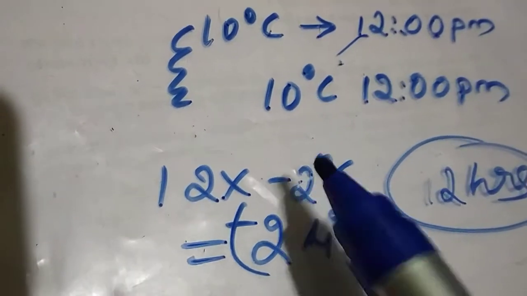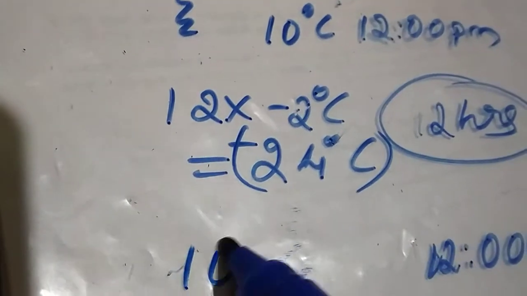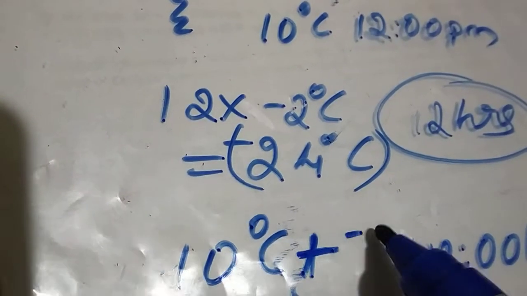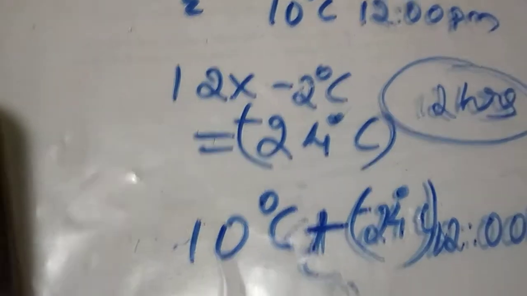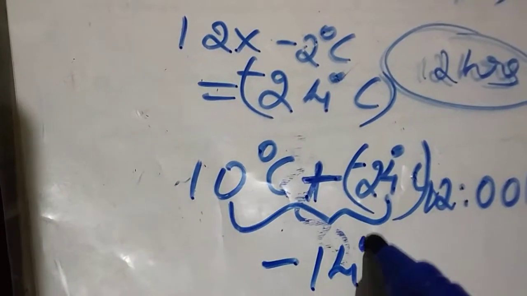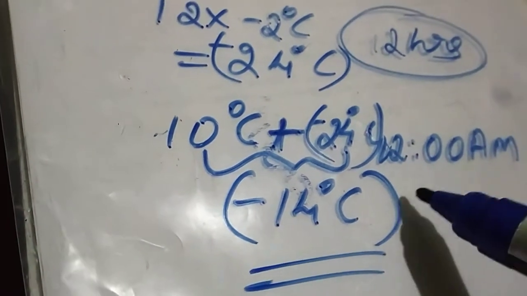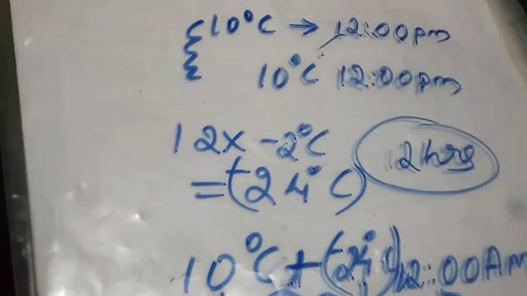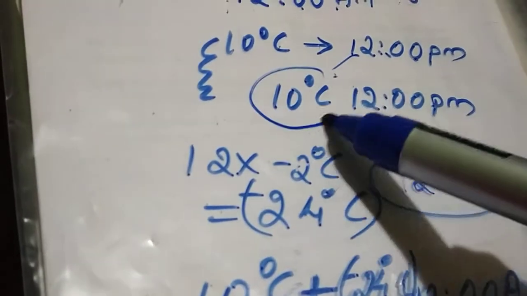Here negative 2. Then actually the temperature was 10 degrees Celsius, so we can add it here. Temperature negative 24 degrees Celsius, now we have to add this to 10. Now negative 14 degrees Celsius is the temperature at 12 a.m. First it was 12 p.m., and at that time the temperature was 10 degrees Celsius.